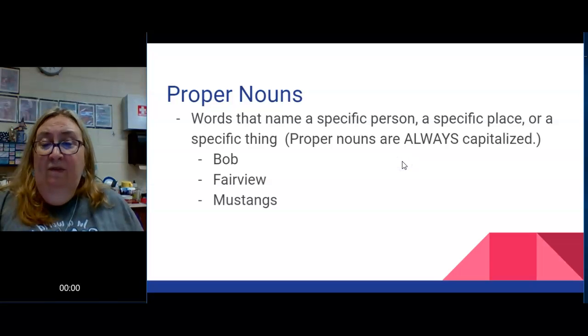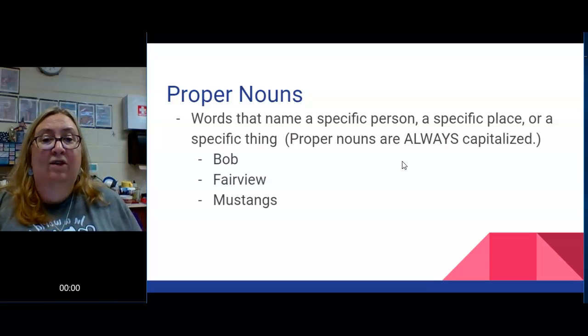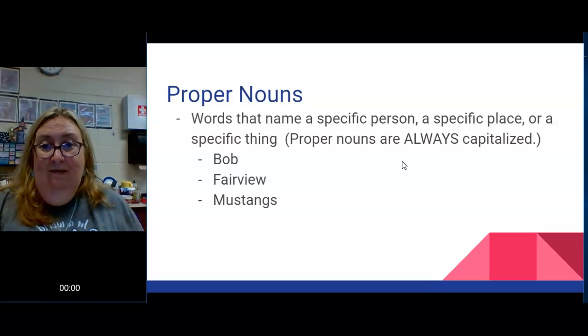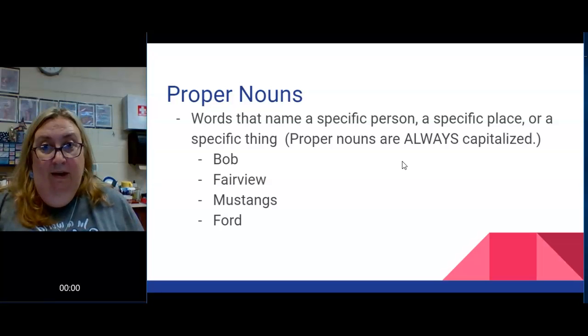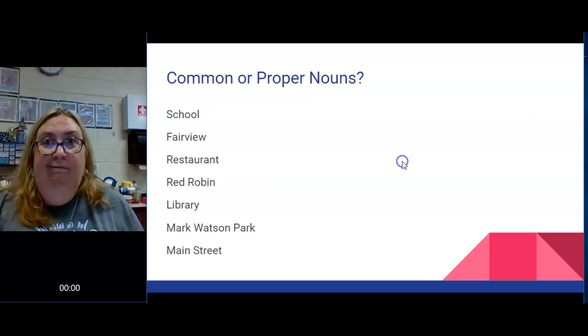Mustangs, they're a specific team, not just any football team, not just any baseball team, not just any track team. You're the Mustangs. Ford, it's a specific automobile brand. It's not just any car, it's a Ford. Okay. Capitalize your name.